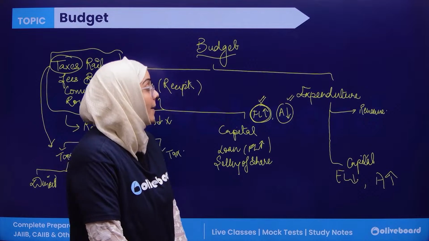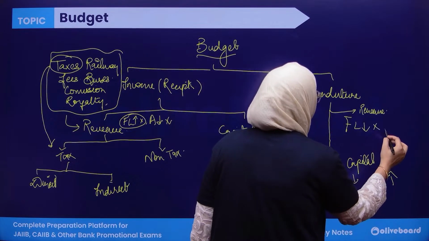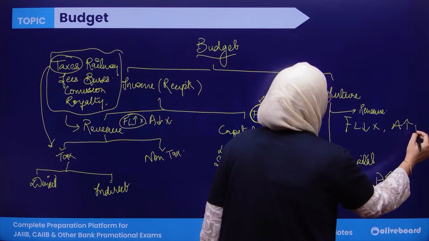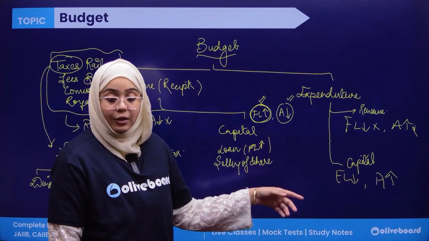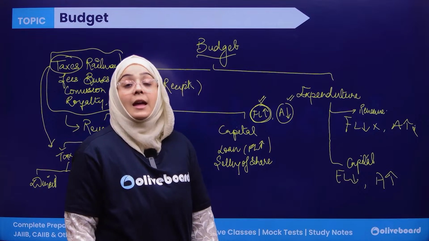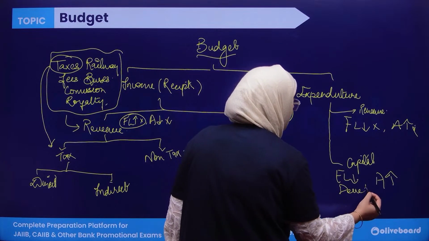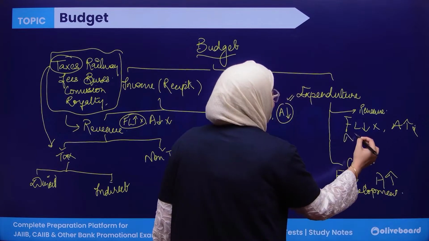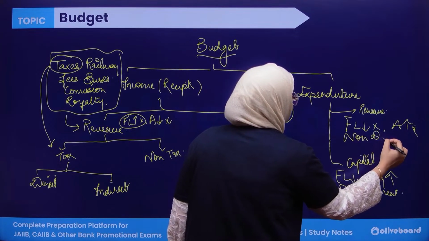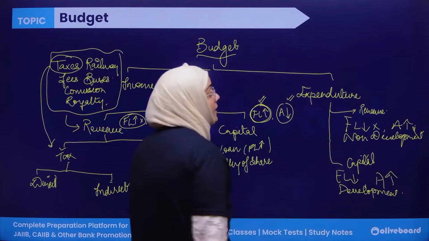But when we are talking about the revenue expenditure, it neither decreases any financial liability nor increases any asset. The next difference between these two is that capital expenditures are development in nature. It directly helps in the development of the economy, whereas revenue expenditures are considered non-development in nature.